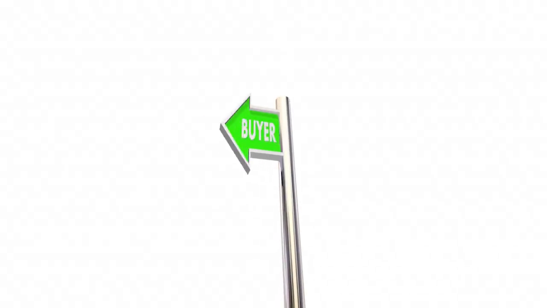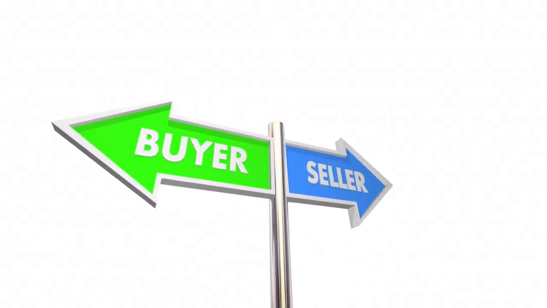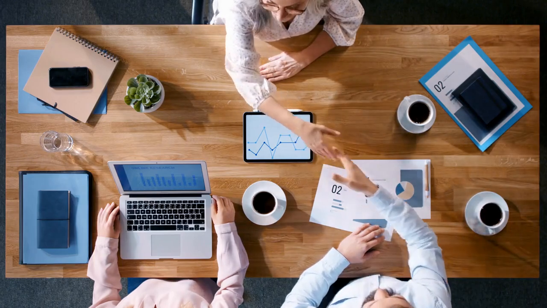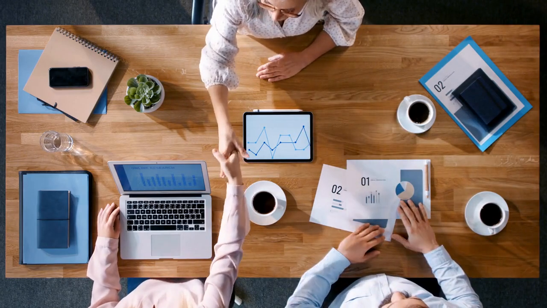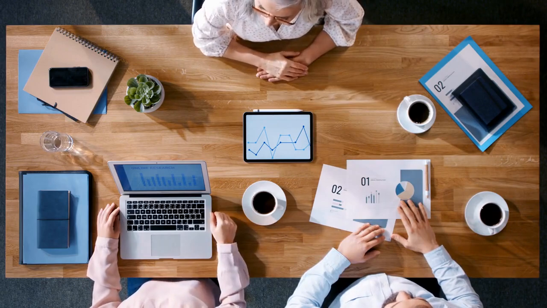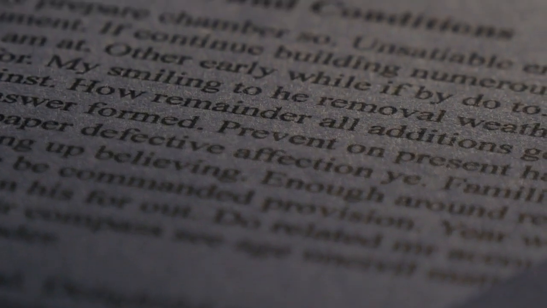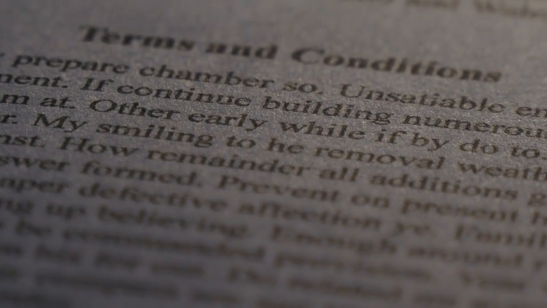In the options market, there are two primary roles: the buyer and the seller or writer. The buyer holds the right to exercise the option, while the seller is obligated to fulfill the contract if the buyer decides to exercise. The buyer pays a premium to the seller for this right, and if the option is assigned, the seller is legally bound to complete the transaction.